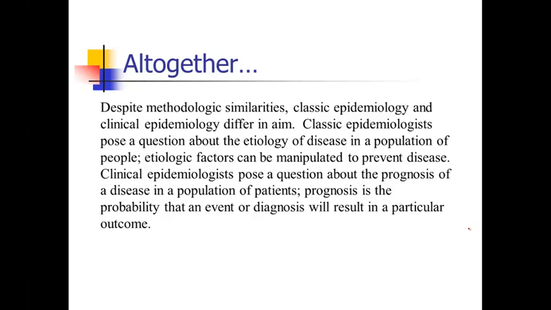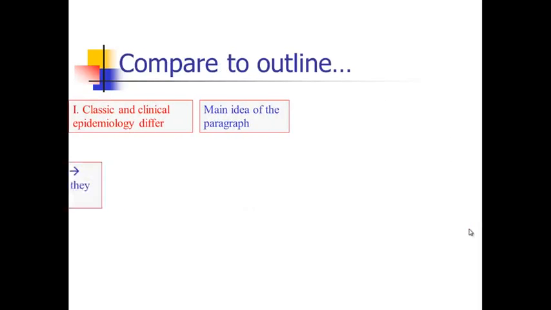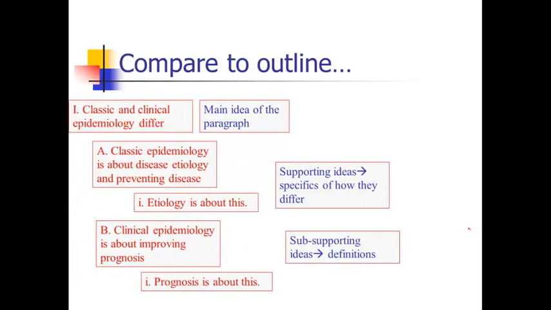So you can see we really streamlined that paragraph. We cut out a lot of things. We used the logic and the nice parallel sentence structure to get rid of the need for transition words. And of course, after you've edited something like this, you want to check off in your head or compare to the outline that you've written on paper or have in your head and make sure that we hit all the pieces. And indeed we got the main idea, we defined those two things, we showed how they differed, and we made the definitions of those two words.